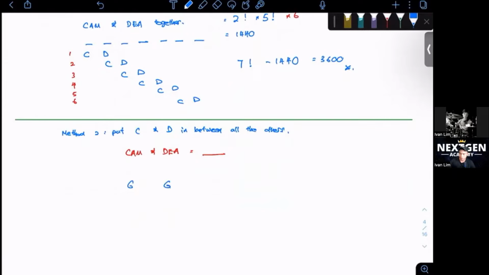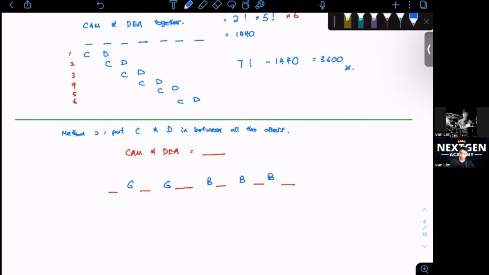Girl, girl, boy, boy, boy. It can be any, so we can rotate all these girl, girl, boy, boy, boy among each other. However, for Cam and Dia not to be together, we can put them in between, which is all these red color lines. So they can fill up 1, 2, 3, 4, 5, 6. But it's to fill 2 persons only.